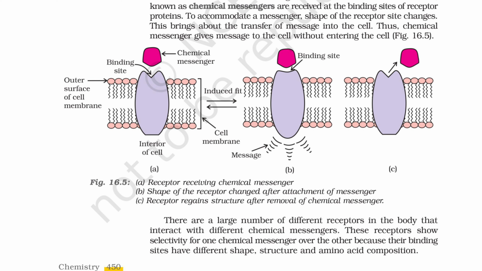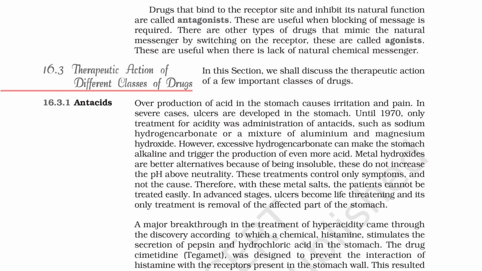There are a large number of different receptors in the body that interact with different chemical messengers. These receptors show selectivity for one chemical messenger over the other because their binding sites have different shape, structure and amino acid composition. Drugs that bind to the receptor site and inhibit its natural function are called antagonists. These are useful when blocking of a message is required. There are other types of drugs that mimic the natural messenger by switching on the receptor. These are called agonists. These are useful when there is a lack of natural chemical messenger.